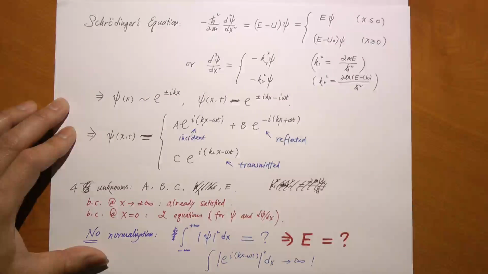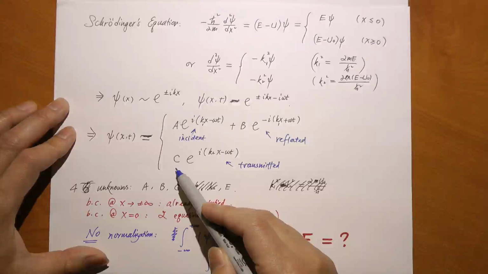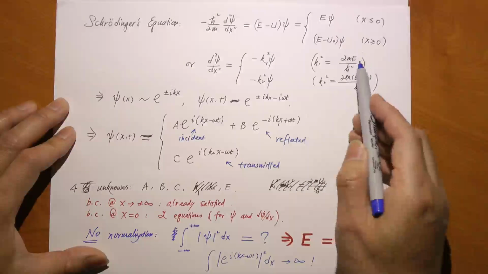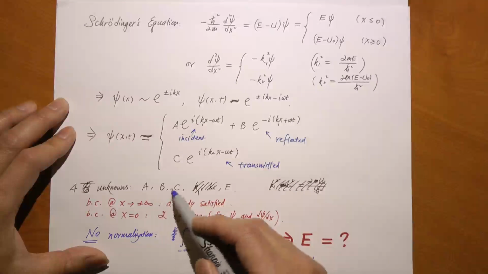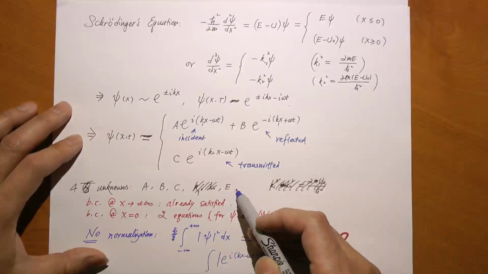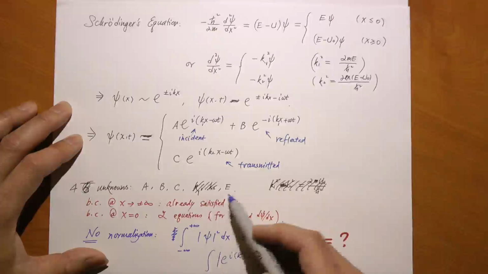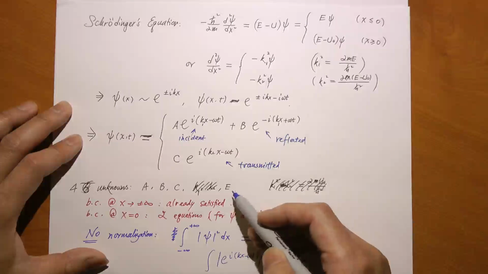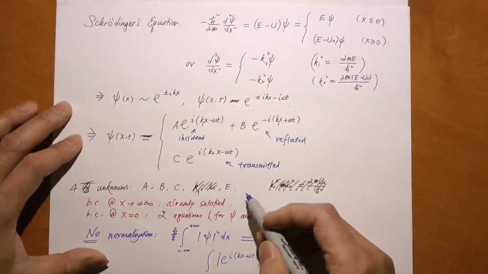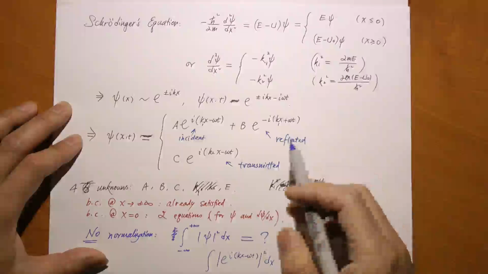Now, how many unknowns do we have here? We have three unknowns, A, B, C, and of course, we don't know the energy. Once we know the energy, K1 and K2 are both fixed. So we have actually four unknowns, A, B, C, and E. Let's see whether we have enough equations to uniquely find out all these four numbers. If we could, just like we did before for the bound state, that would mean energy cannot assume just any value. It must be fixed based on these equations. Then we would have quantization of energy just like before. But is that true, that we have enough equations?